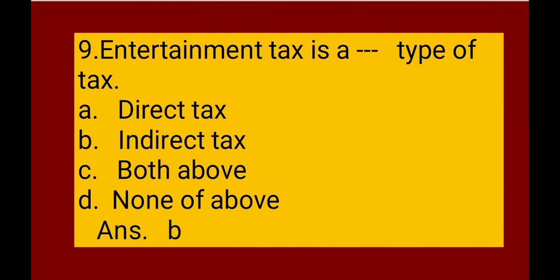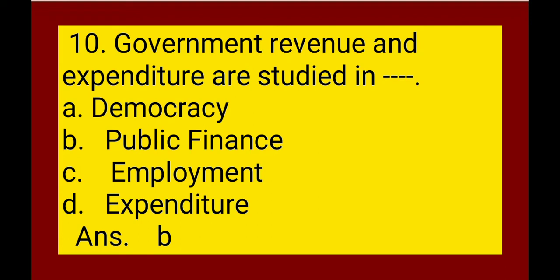Next, entertainment tax is a dash type of tax. Direct tax, indirect tax, both above, none of the above. The correct answer is B, indirect tax. Entertainment tax is an indirect type of tax.